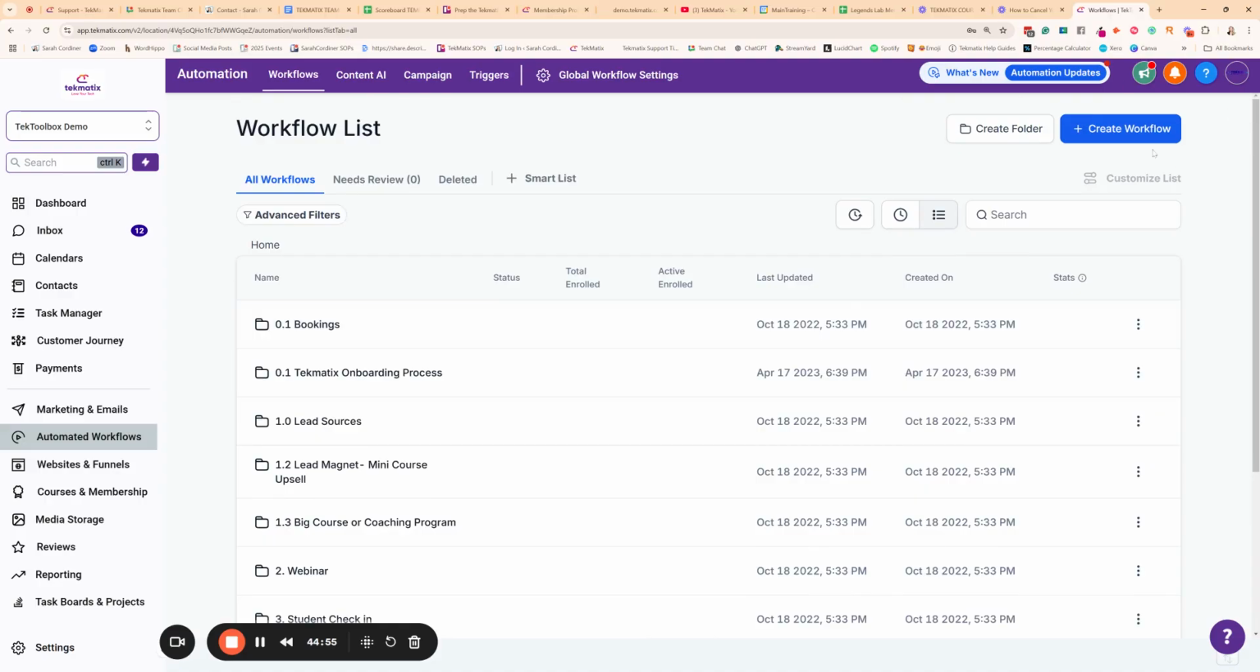So there's a whole training on the workflows and automation sections, but I want you to know that inside here, automated workflows or sequences are all happening inside this section here.